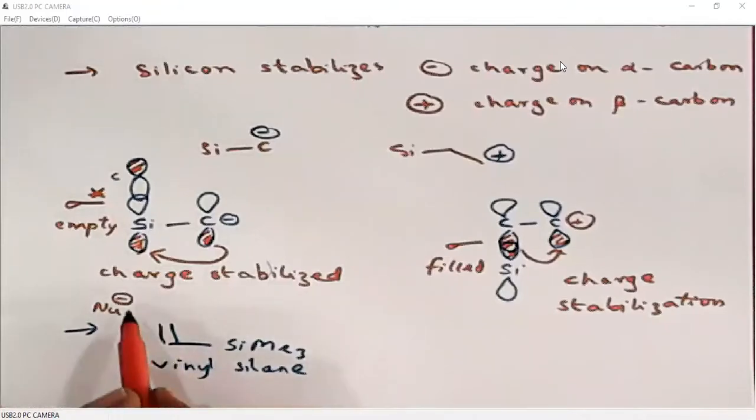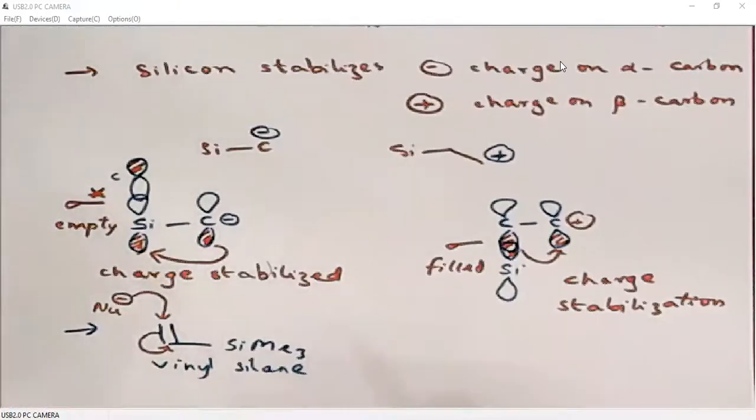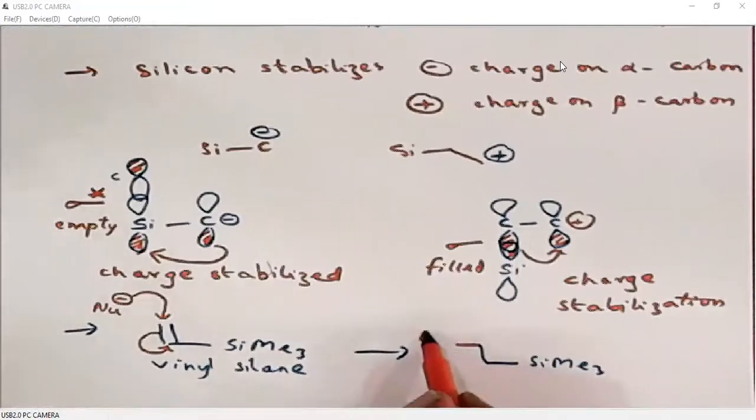Okay, the nucleophile adds to the beta carbon, so that this double bond will be polarized towards the alpha carbon. So it generates a negative charge on the alpha carbon.